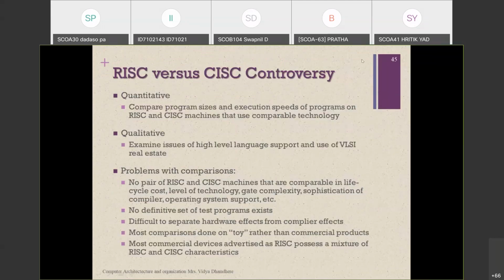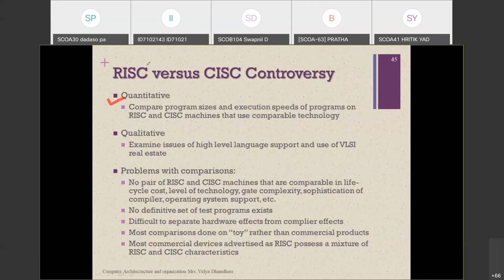Now, what is the difference between the RISC and CISC processor controversy? What is that? Quantitative. In that, the first one is to compare the program size and execution speed of the program on RISC and CISC processor machines that use compatible technology. That is depending upon the compatible technology.